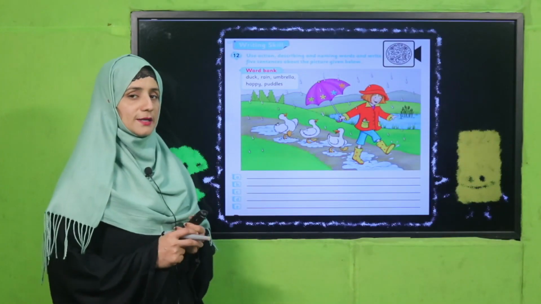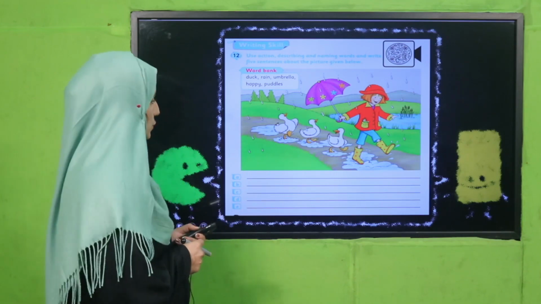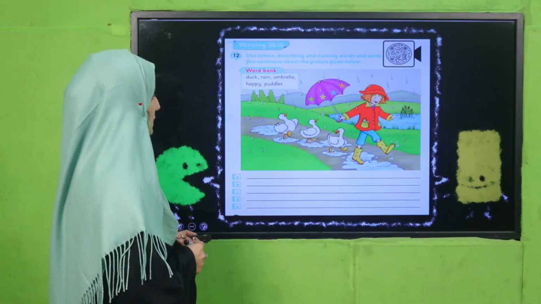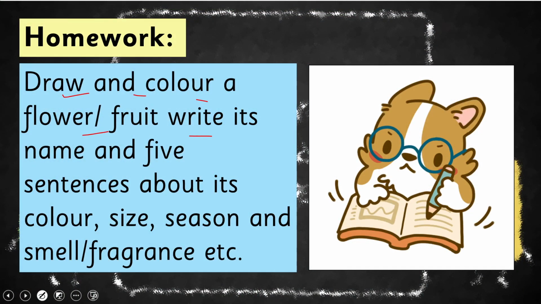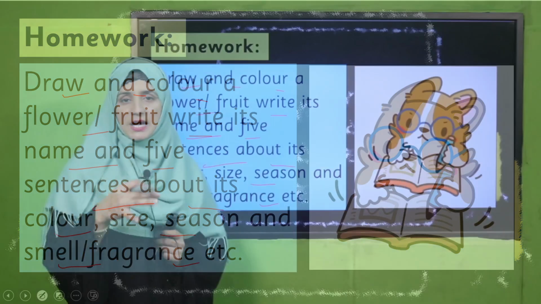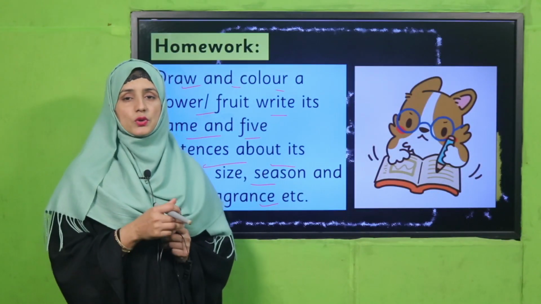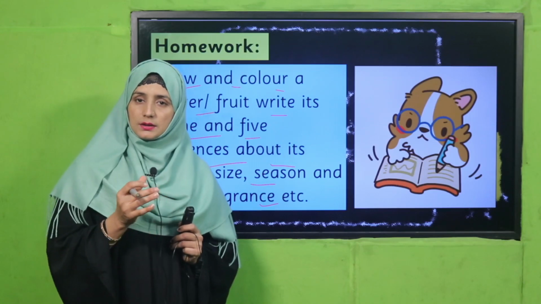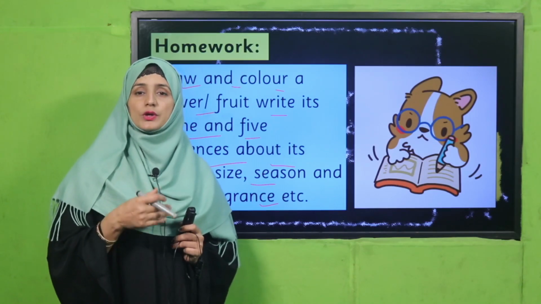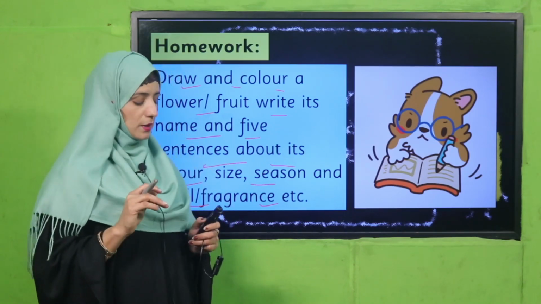Welcome back. Good job, my dear students. You have done it. Good job. You are being genius, mashallah. Next, what's your homework? You have to draw and color a flower, fruit or fruits, write its name and 5 sentences about it, like color, size, season, smell, fragrance, etc. Its size, shape, taste. So you have to discuss that. You will draw and color a fruit of your own choice. It's up to you, my dear students.